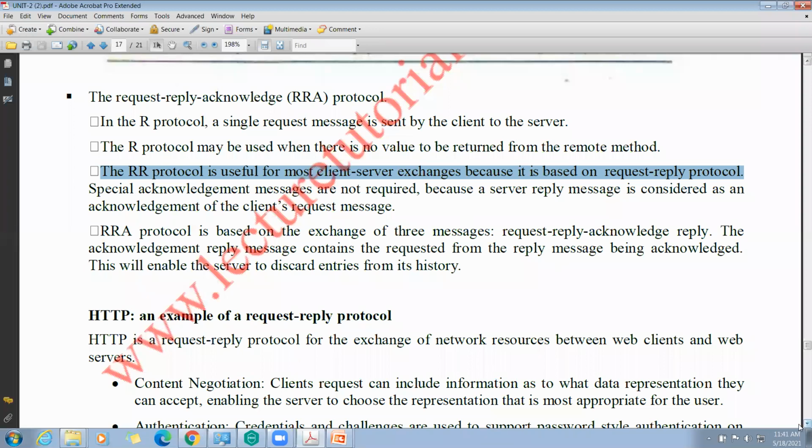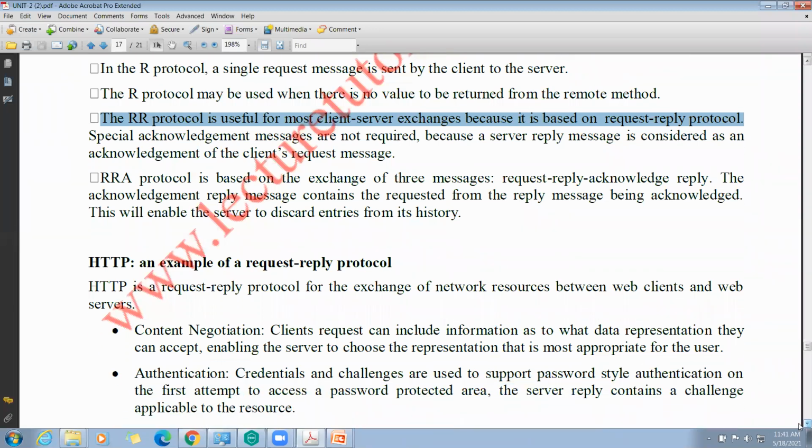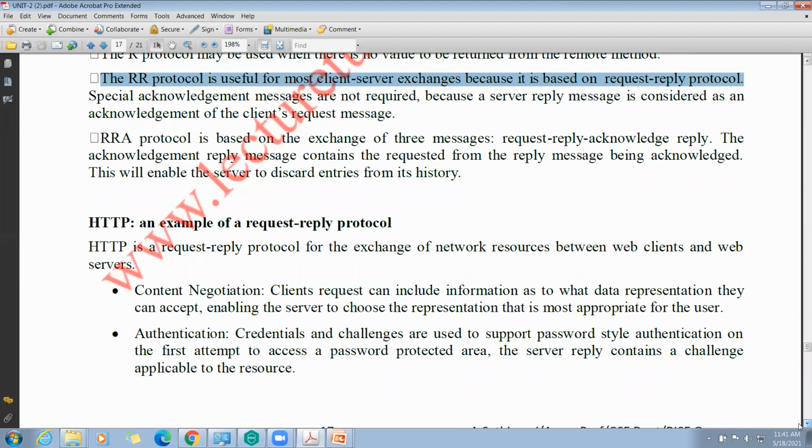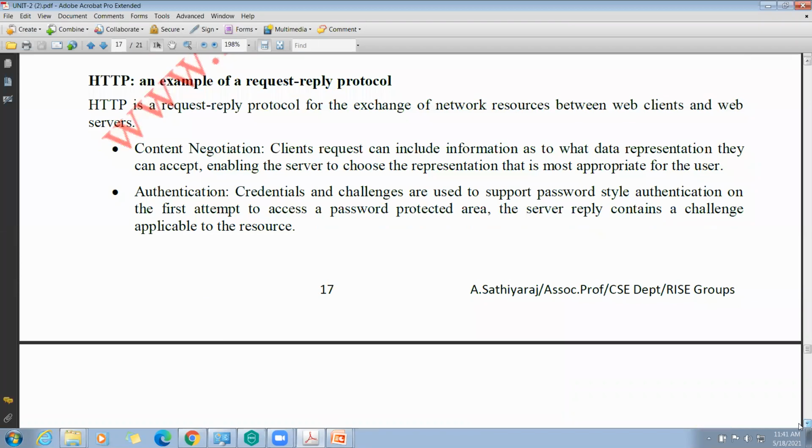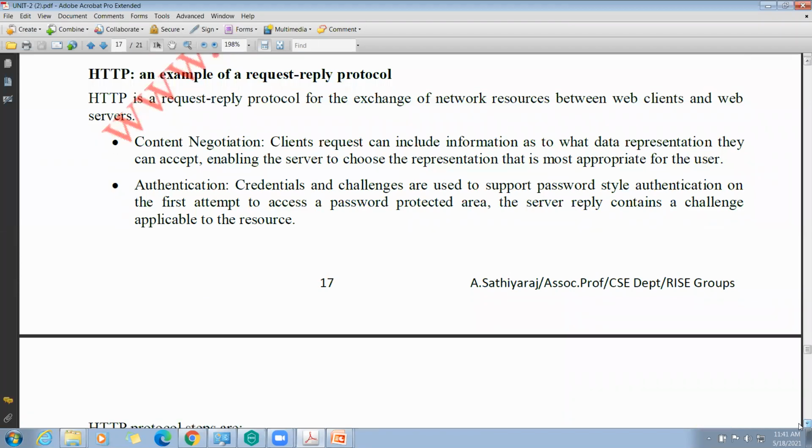Next protocol is the HTTP protocol, Hypertext Transfer Protocol. It is an example of a request reply protocol. As we are discussing now, the request reply protocol. Here, HTTP is a request reply protocol for the exchange of network resources between web client and web server.